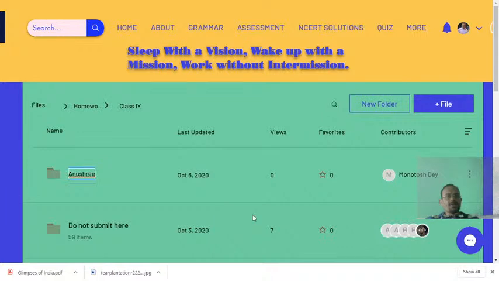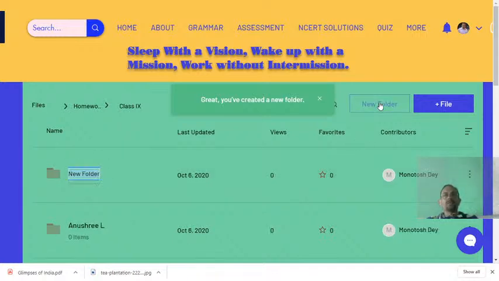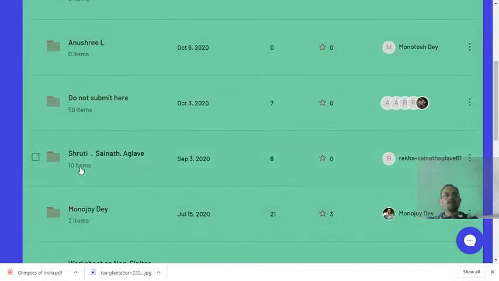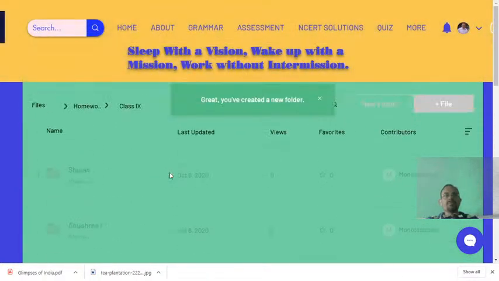Okay, so I have made the folder in the name of Anushree. Likewise, like Saurav, I'll go to new folder and write Saurav. Okay, understood? So likewise, you make your folder, and inside your folder you can keep your stuff.